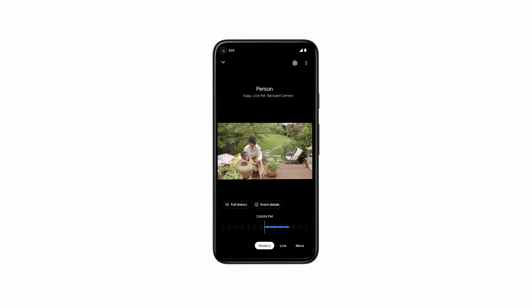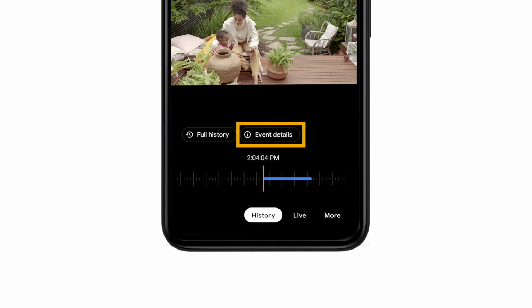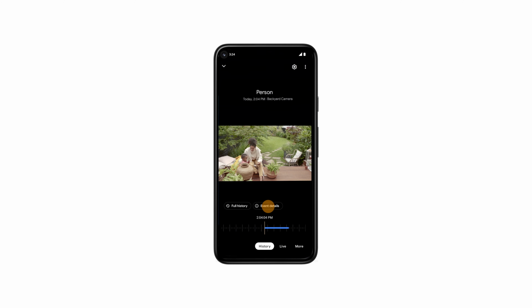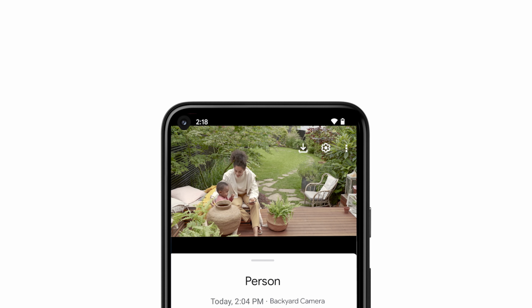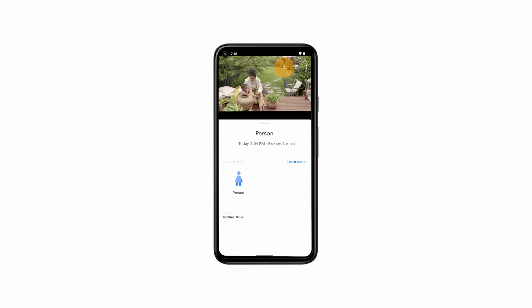When you find an event you want to save as a video clip, tap Event Details, then Download. The event will be saved as a video clip to your photos. You can share it in the same way you share other videos on your phone. To learn more, visit the Google Help Center.